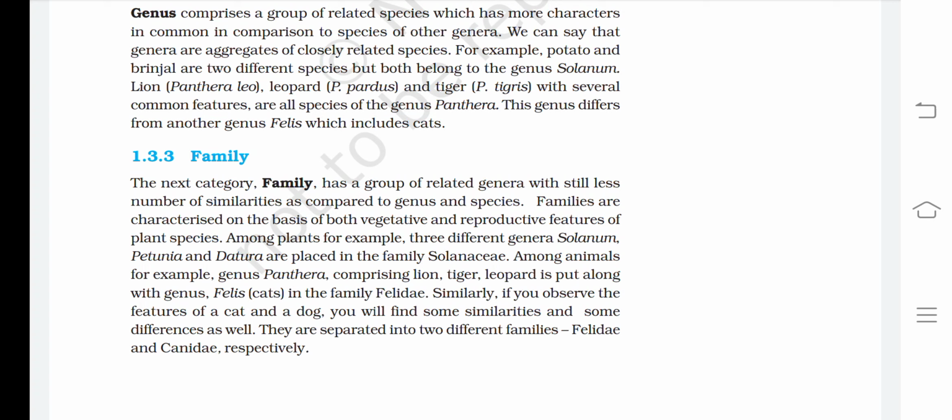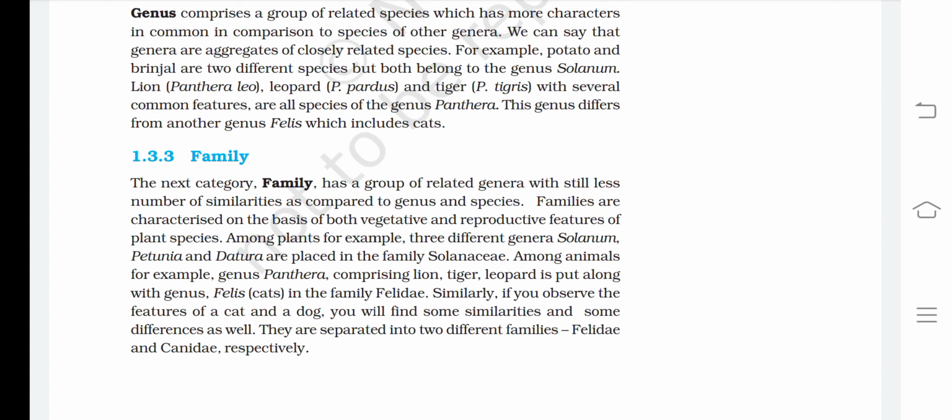Among animals, for example, genus Panthera, comprising lion, tiger, leopard, is put along with genus Felis or cats in the family Felidae. Similarly, if you observe the features of a cat and a dog, you will find some similarities and some differences as well.